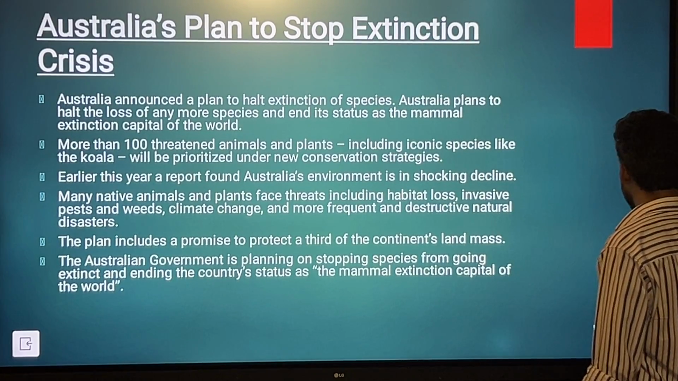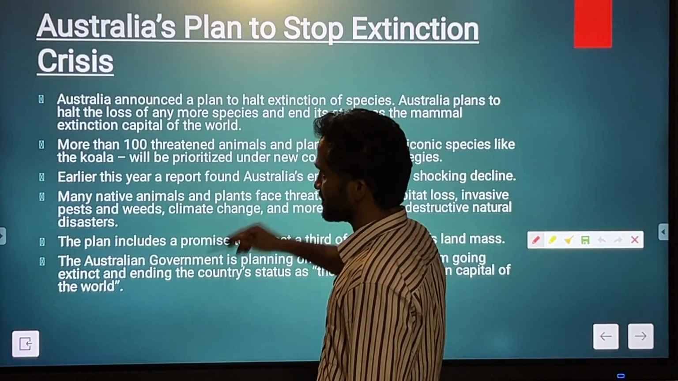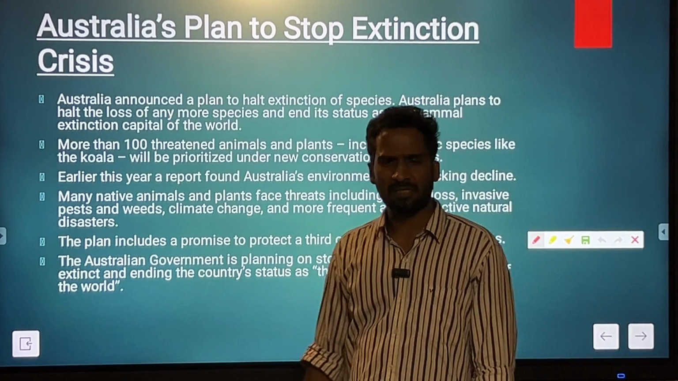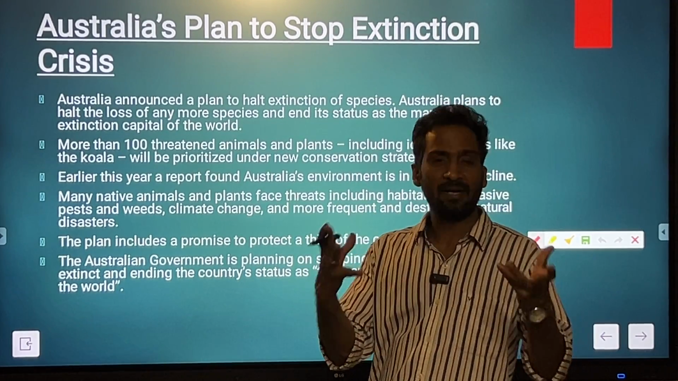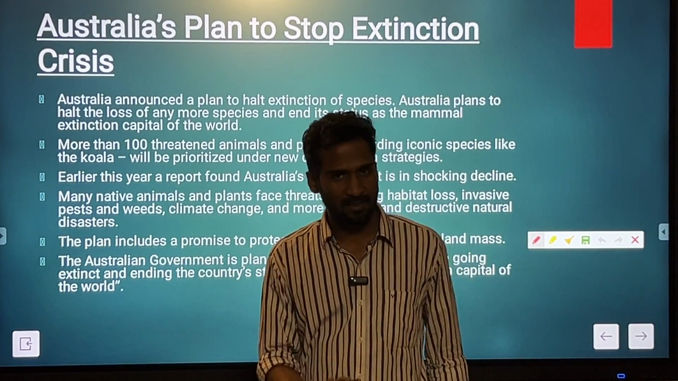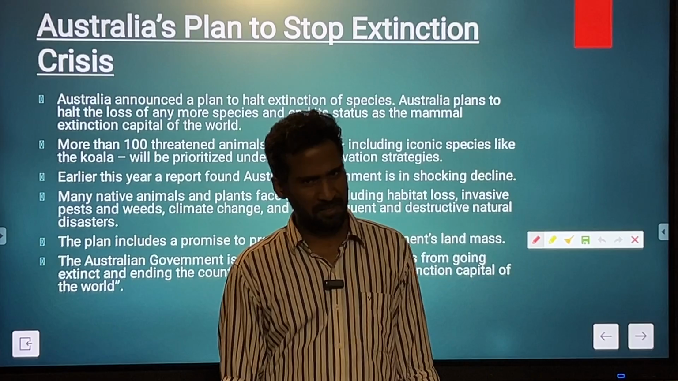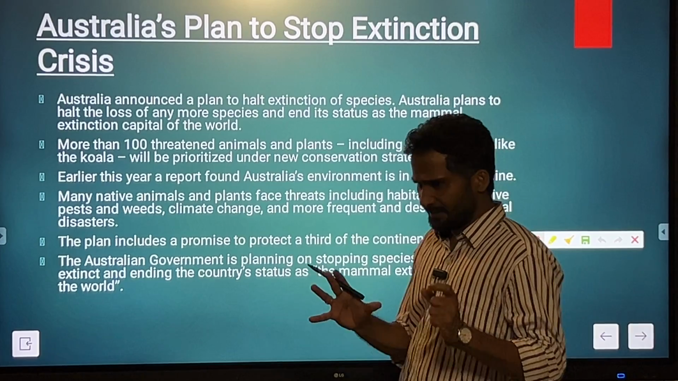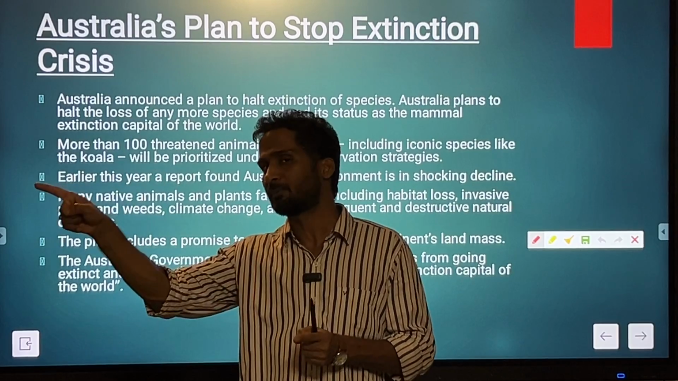The next topic is pertaining to Australia's plan to stop extinction crisis. You should know that once the Britishers started the colonization in different parts of the world, not only Britishers, a number of European countries, including France, Germany, Spain, and Britain, obviously, when they started colonial exploration or making colonies across the world, they carried with them a number of species, and those species were native to Europe.